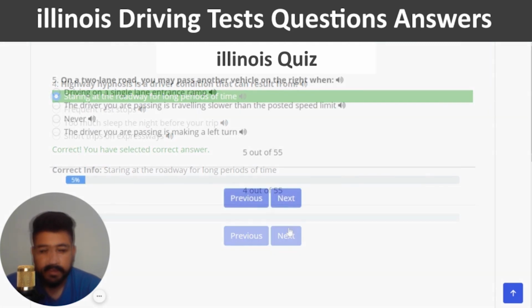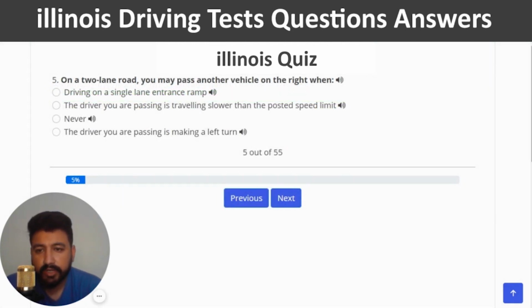Correct, and next. The fifth question is, on a two-lane road, you may pass another vehicle on the right when. The right answer is the driver you are passing is making a left turn. So I'm going to click on the last option.